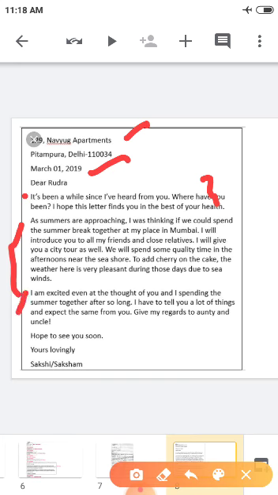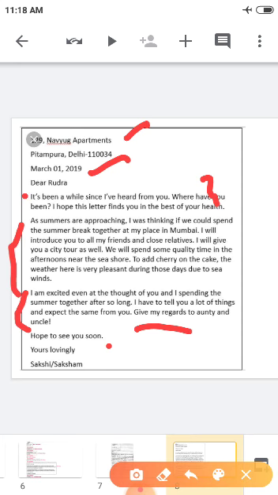Then you can end the letter. I am so happy to write a letter to you. Likewise, many things you can write with love and regard. You can end like this: give my regards to uncle and dad, with love and regards. Likewise, you can end the letter: hope to see you soon, yours lovingly.